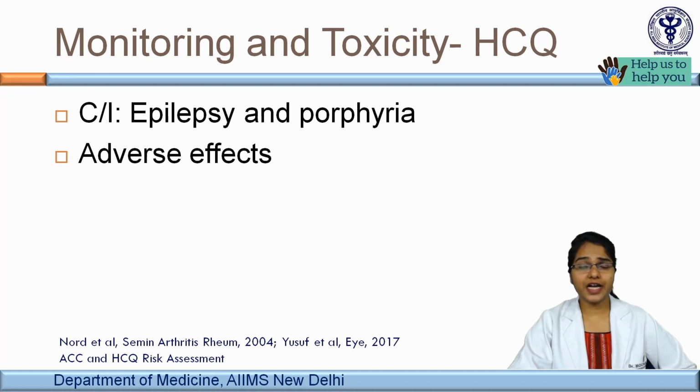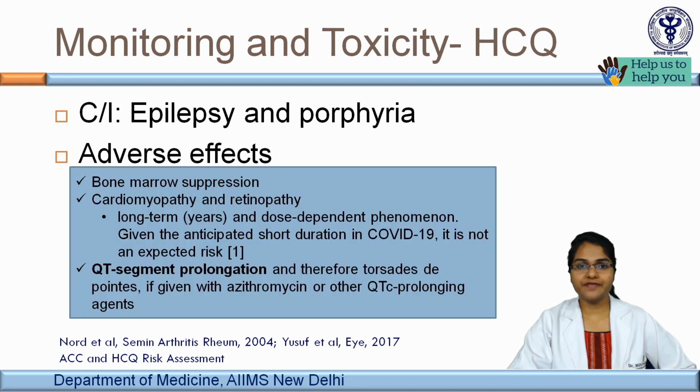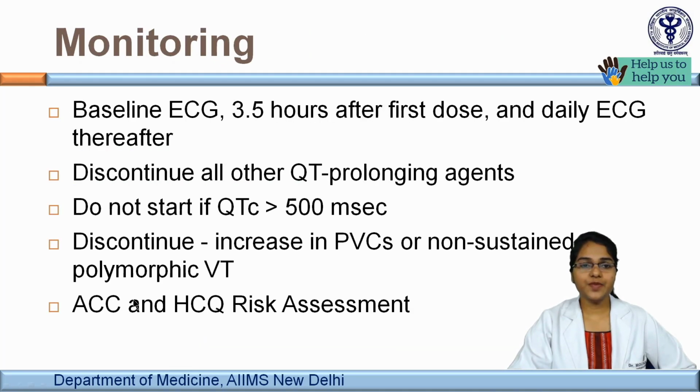But after starting the patient on HCQ, we need to look for side effects. Adverse effects like bone marrow suppression, cardiomyopathy, retinopathy are long-term and dose-dependent side effects and may not be of concern in COVID-19. But QT segment prolongation is an important side effect. ACC provides an HCQ risk assessment scoring as well as guidelines to monitor these patients on HCQ.